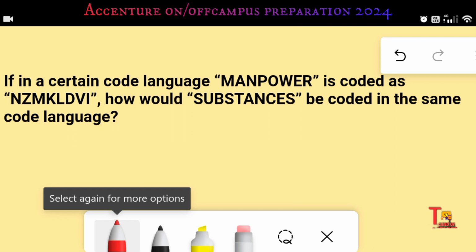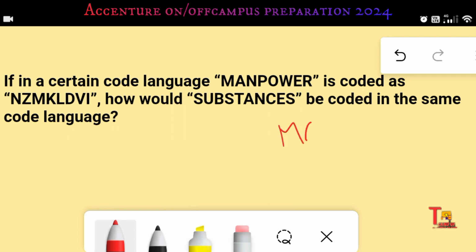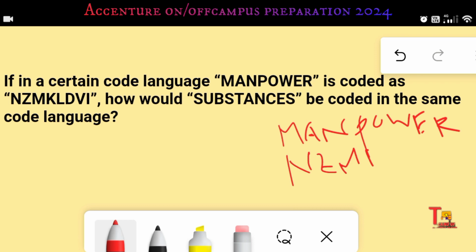So manpower, MANPOWER, is coded as NZMKLDVI, right? So M is opposite of N, A is opposite of Z, N is opposite of M, P is opposite of K, O is opposite of L.